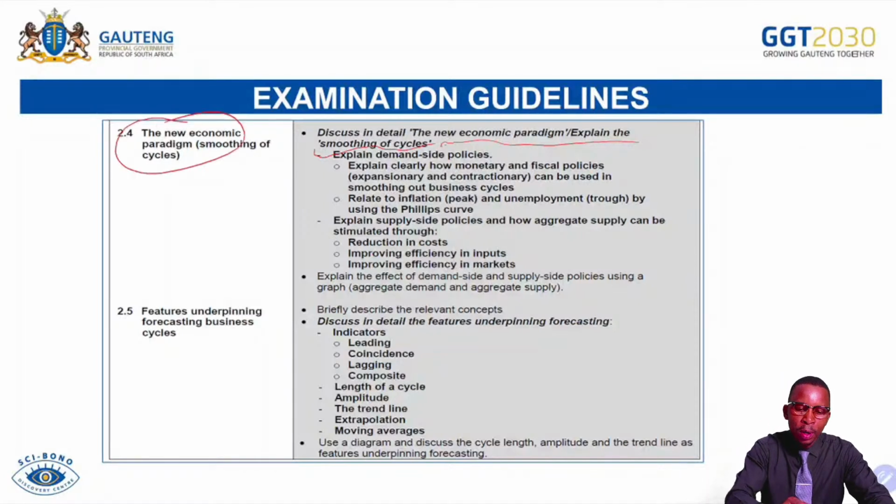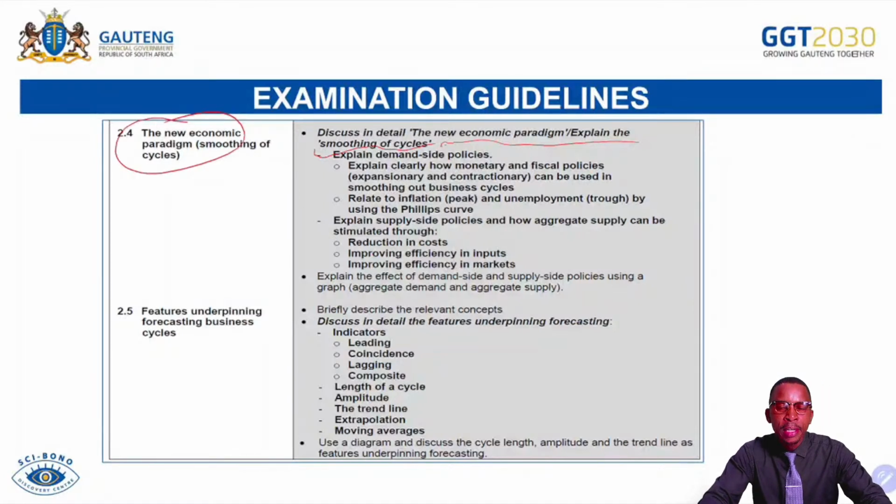This 2.4, it's an essay under business cycle. The examiner can ask you to discuss in detail the new economic paradigm or discuss in detail smoothing the business cycle. That's when we discuss both the demand side policies and supply side policies. What is good about the demand side policies? It is the fact that what will be discussed today on government policies, where we talk about the fiscal policy and the monetary policy, that component is covered.